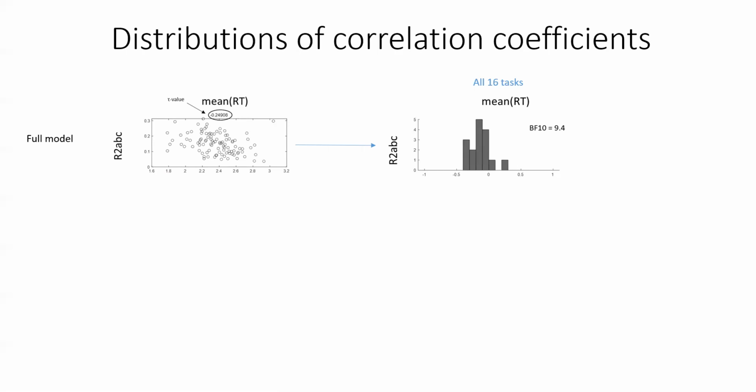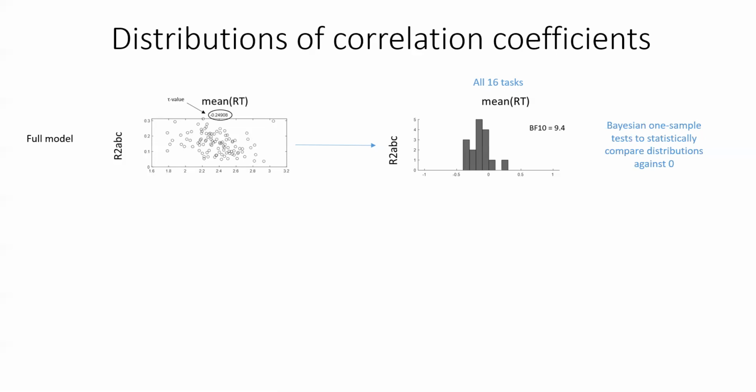Again, here is, as an example, the mean reaction time, the total explained variance for one task on the left. On the right, you can see the distribution of coefficients across all 16 tasks. Our tau value of about minus 0.25, therefore this one task would be somewhere here in this distribution of correlation coefficients. We then compare these distributions to 0 using a Bayesian one-sample t-test.